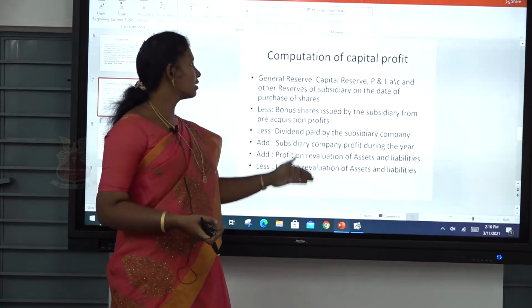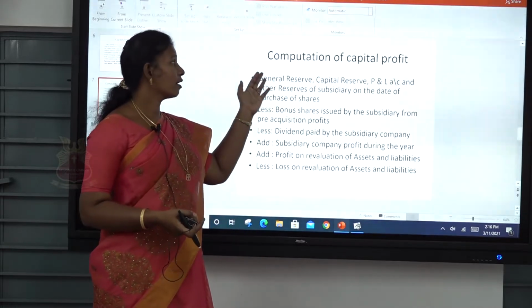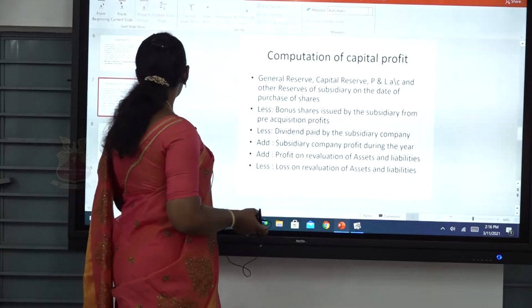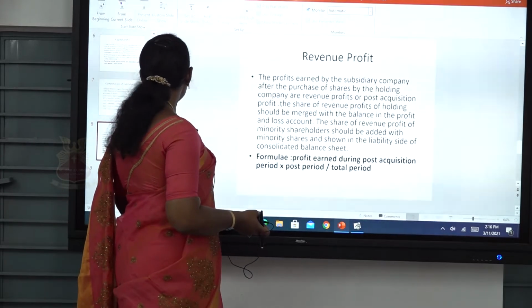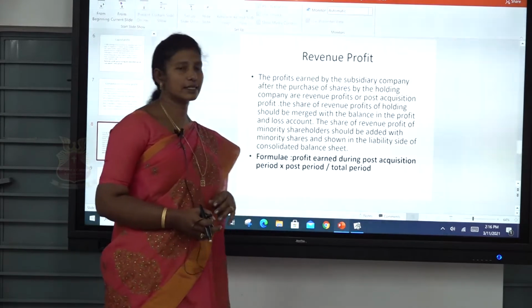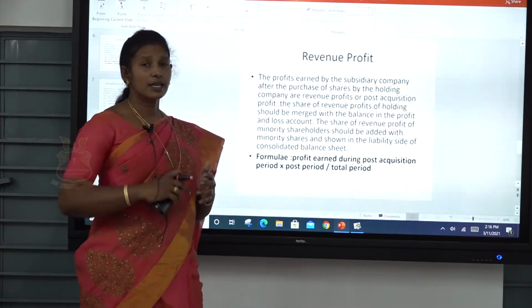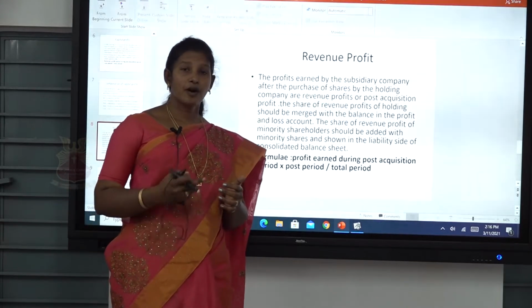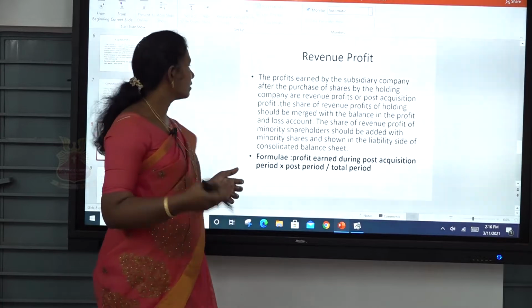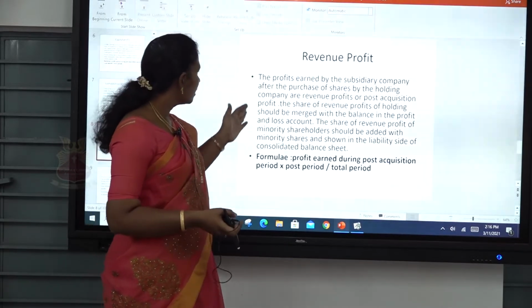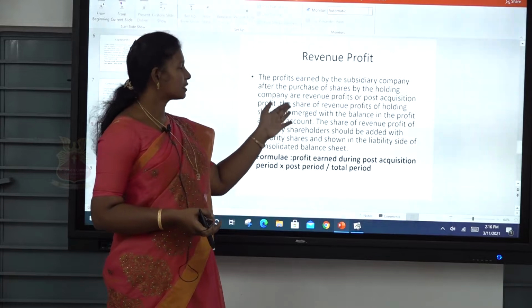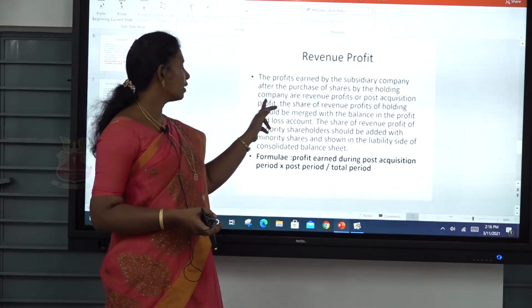So these are all the steps to calculate the capital profit. And next one, revenue profit. As I said, revenue profit is the post-acquisition profit, the profit earned by the subsidiary company after the purchase of shares by the holding company.